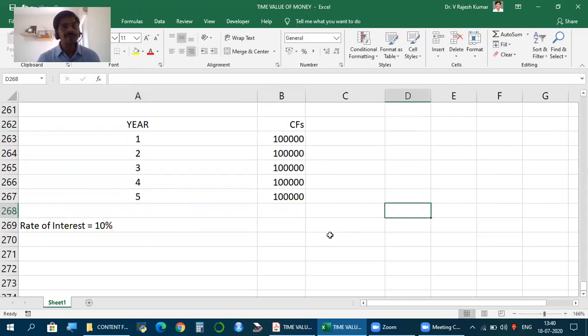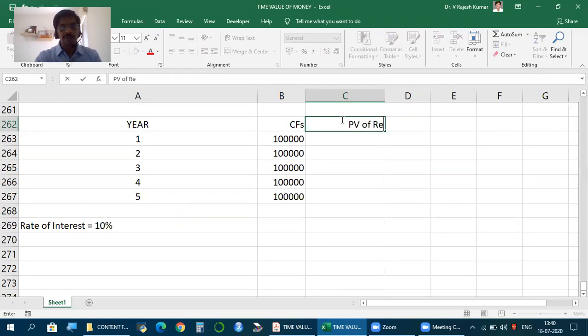Now, how to find? Already we had seen, we discussed earlier. If you have a series of cash flows, in this case, it's a series. Only that it is the same every year, annuity, but still it is cash flow happening over a period of time. Now, what's the simplest way to calculate? Don't calculate present value for this directly.